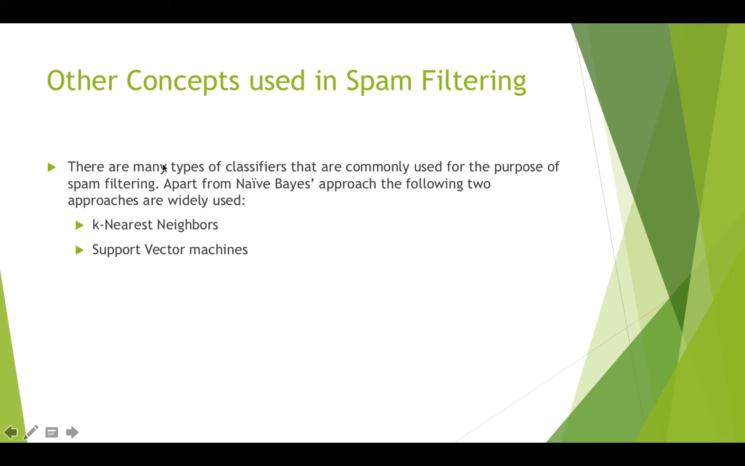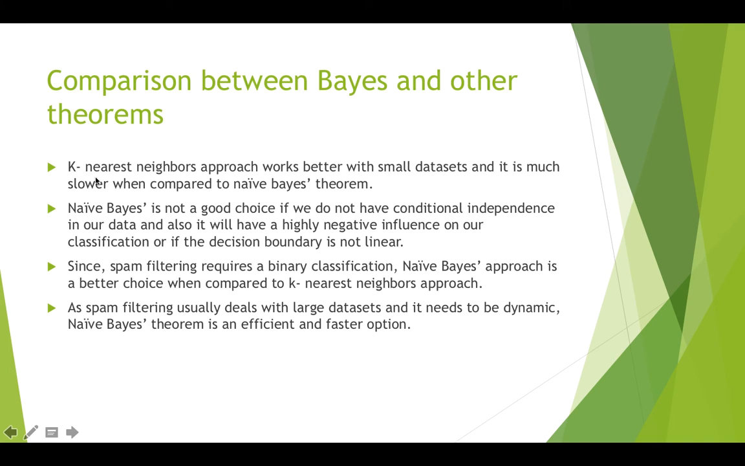There are other concepts that have been used in spam filtering, and two of those major concepts are k-nearest neighbors and support vector machines. Now let's try comparing naive Bayes and k-nearest neighbors. The k-nearest neighbors approach works better for small datasets, and it is slower when compared to the naive Bayes theorem when applied on larger datasets. Whereas naive Bayes is not a good choice when the decision boundary is not linear.